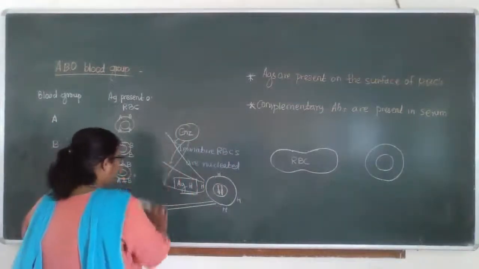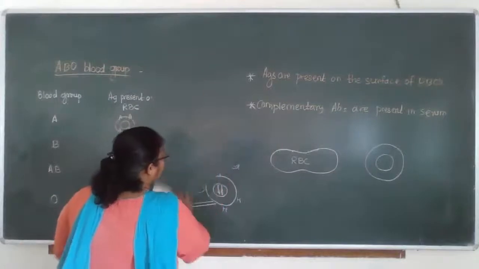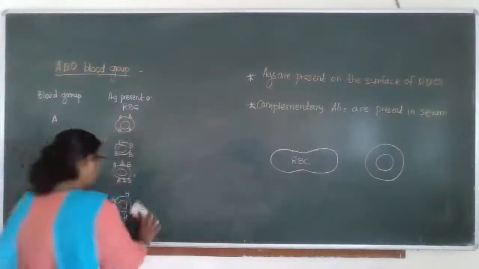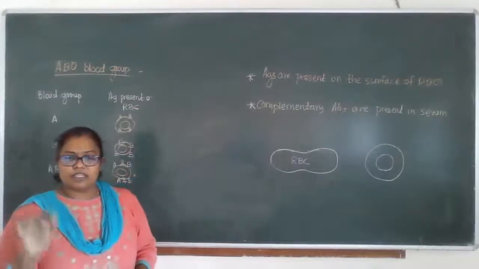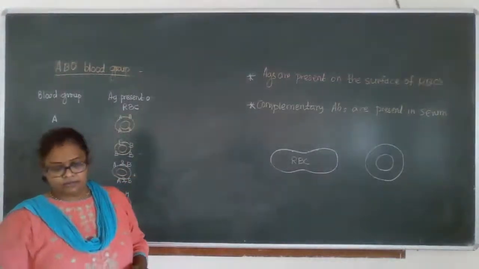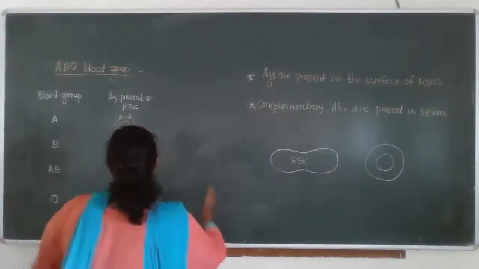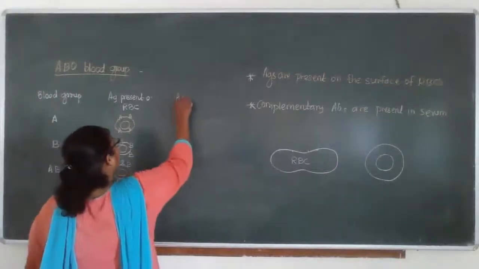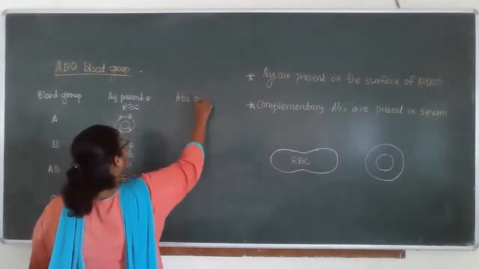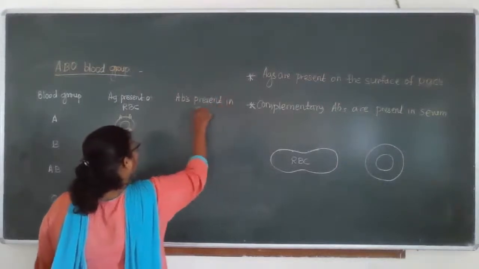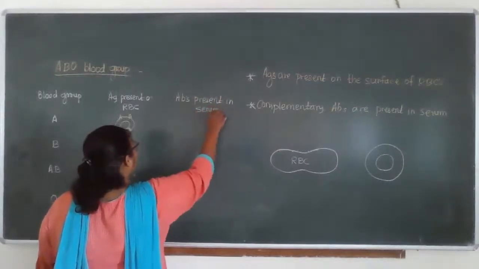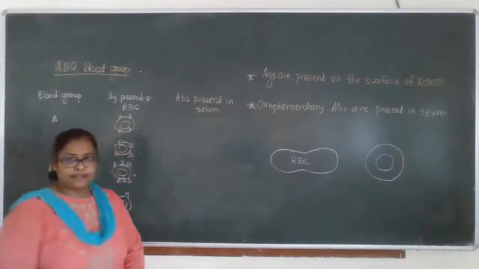Now, the next point. As I have stated, the complementary antibodies are present in the blood serum. That means the antibodies are present in serum. When we write the antibodies, we have to write in small letters.